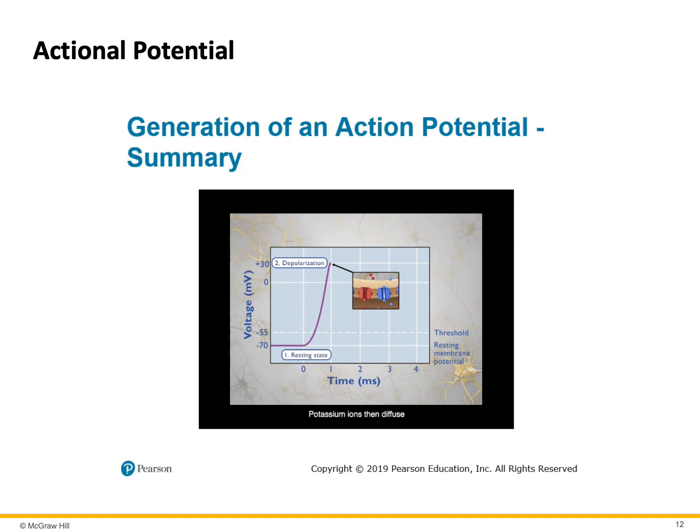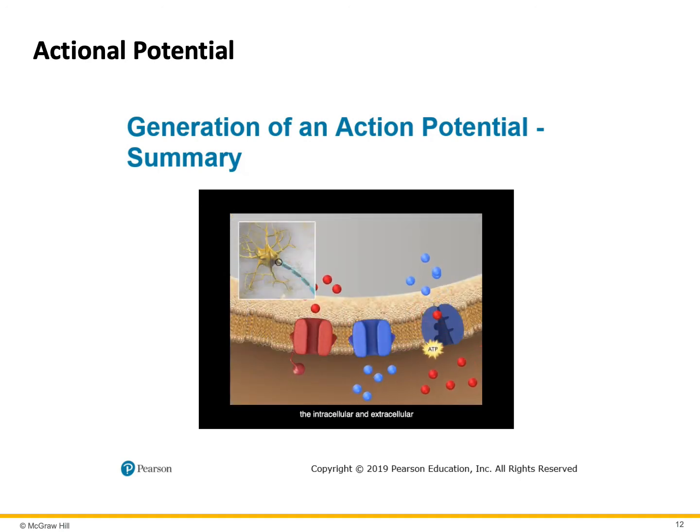Potassium ions then diffuse out of the initial segment, and the membrane repolarizes back to a negative value. Voltage-gated potassium ion channels remain open after the membrane potential reaches its resting state, and the initial segment hyperpolarizes. As the membrane potential returns to the resting state of minus 70 millivolts, all voltage-gated sodium and potassium ion channels revert to their closed states. Over time, the intracellular and extracellular concentrations of sodium and potassium ions are maintained by sodium-potassium pumps.